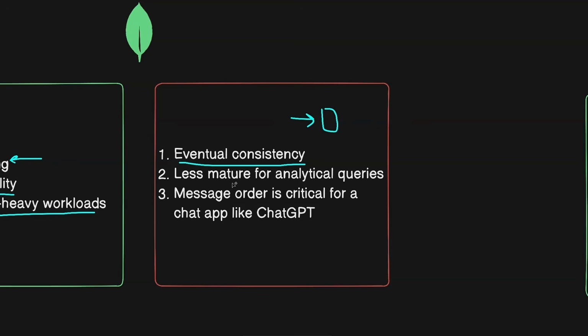And for our specific case, you could have a situation where, let's say, message 5 appears before message 4 in the conversation history, and that will mess up the whole conversation for the user.